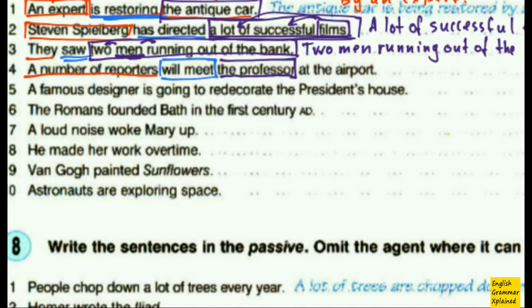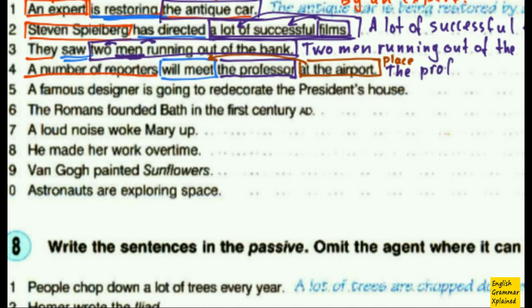What about at the airport? At the airport is the word connected with my main verb. It's the place of action. The action is not performed on the airport. It's performed on the professor. So, I begin with my professor, because this is the main object.